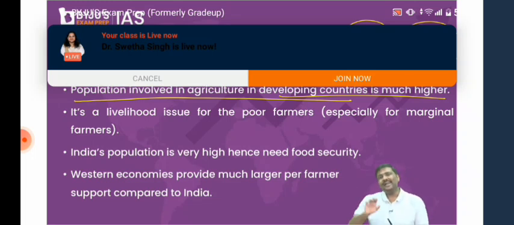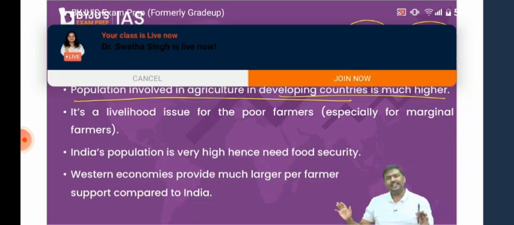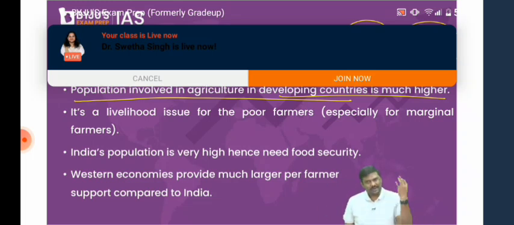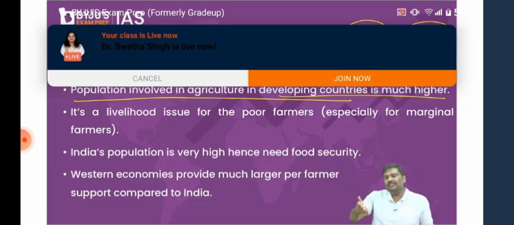Now, how many of you think the agriculture sector provides very good returns? How many of you are under the illusion that agriculture provides very good returns, that most of the crorepatis in India are in the agriculture sector? Absolutely no. The reasons are many. For example, we are heavily dependent on the monsoon, and if there is an uneven monsoon or unseasonal rainfall, gone.